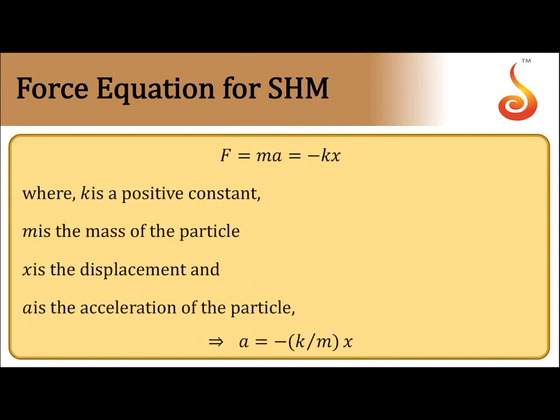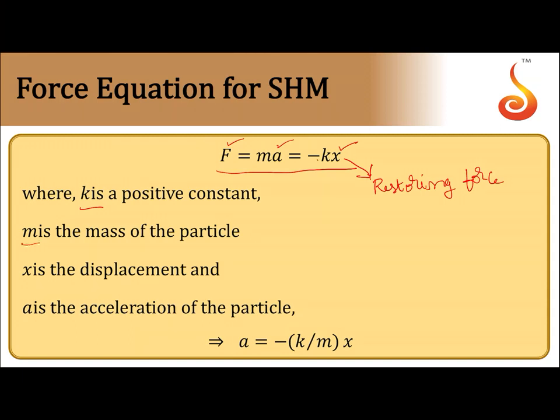Coming to the force law in simple harmonic motion. Acceleration is proportional to x, so force should also be proportional to x. So F is equal to ma, that is equal to minus kx. This kind of force, which is always directed towards the mean position, is called restoring force. And notice one thing, neither this force nor acceleration is constant, it is proportional to x. As displacement changes, force is also changing. Here k is a positive constant. The negative sign indicates only the direction of force.